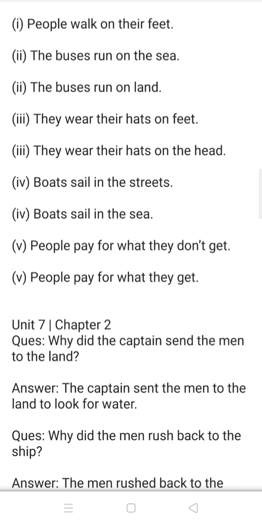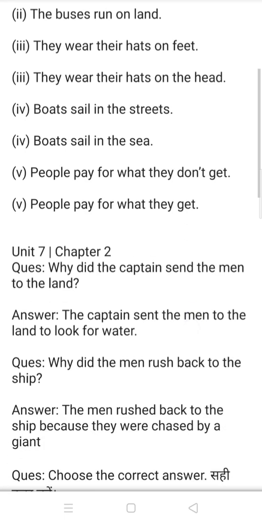Number 3. They wear their hats on their feet in Topsy-Turvy Land, whereas they wear their hats on their head. Number 4. Boats sail in the streets in Topsy-Turvy Land, whereas boats sail in the sea in the actual world. Number 5. People pay for what they don't get in Topsy-Turvy Land, whereas people pay for what they get in the actual world or our world.